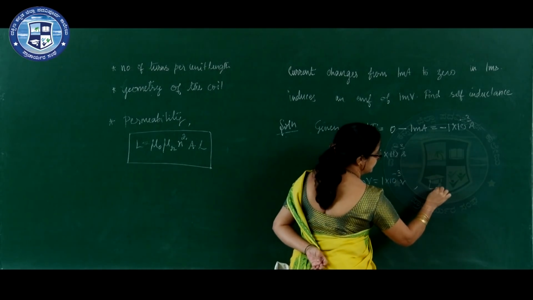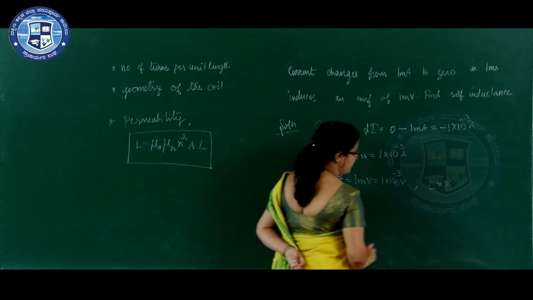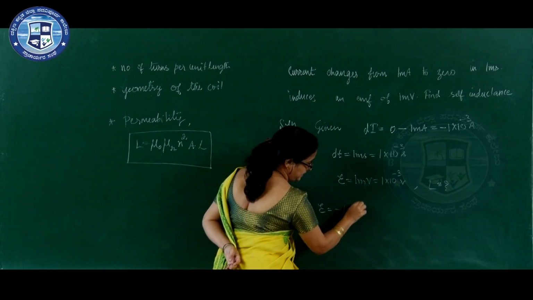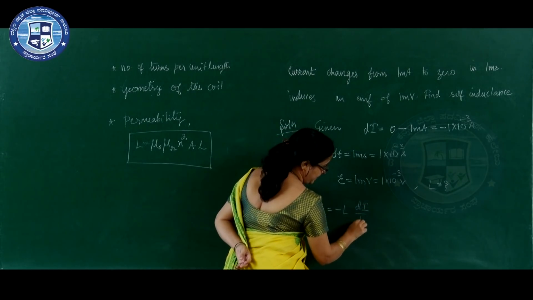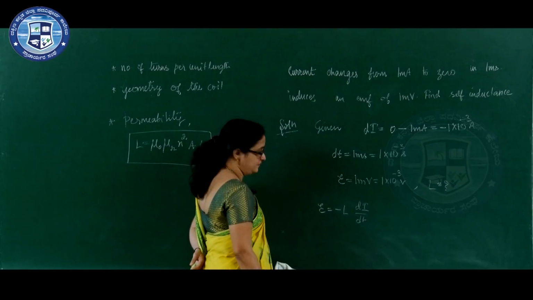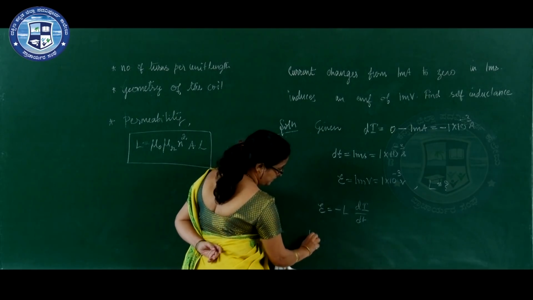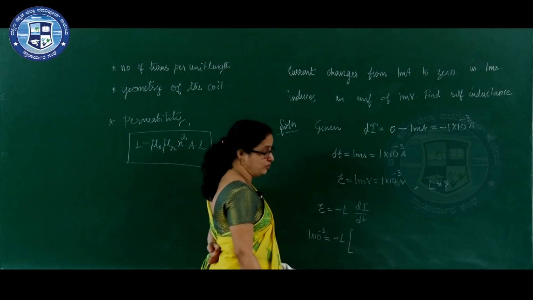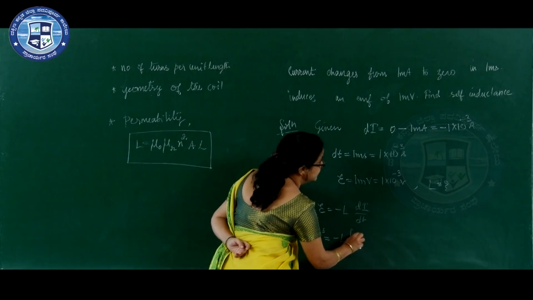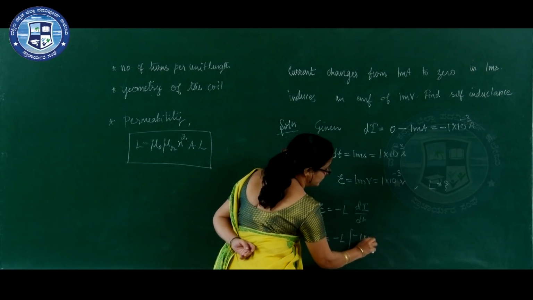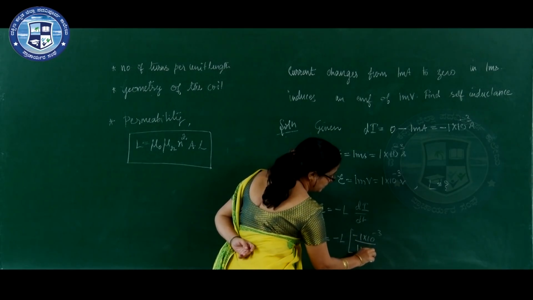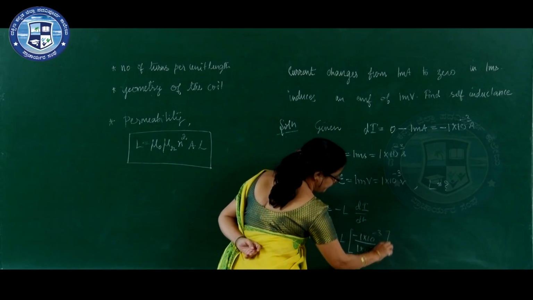Now, L is equal to what? E is equal to minus L into dI by dt. 1 millivolt is equal to minus L, we need to calculate the value of L, dI is minus 1 into 10 to the power minus 3 divided by 1 into 10 to the power minus 3.